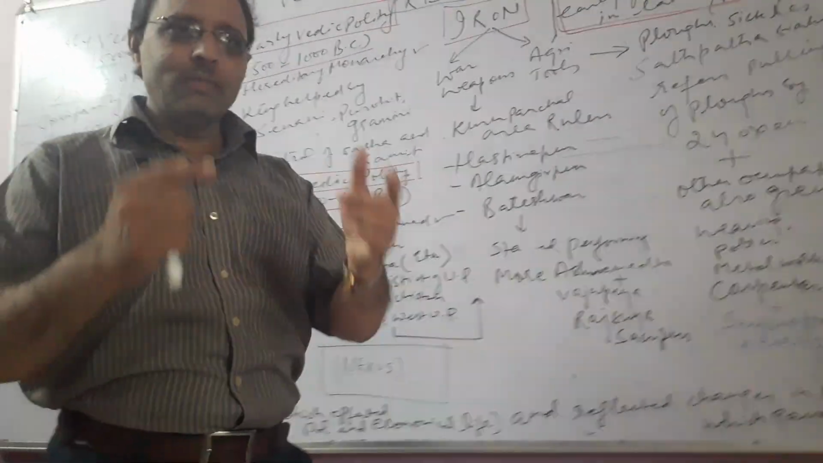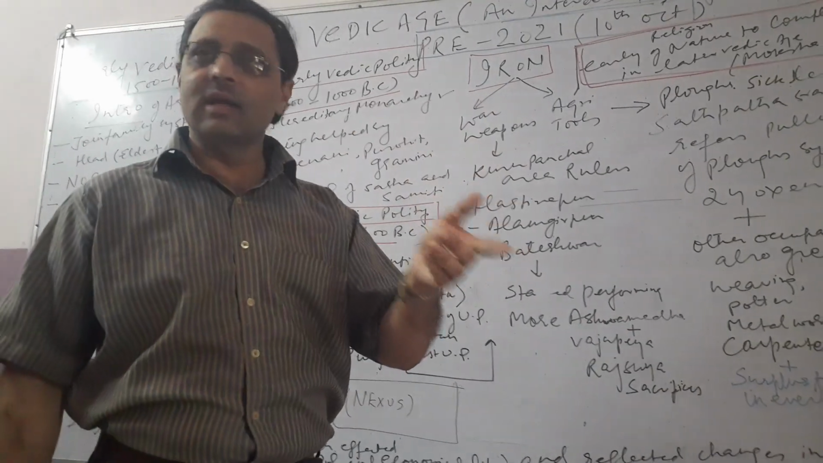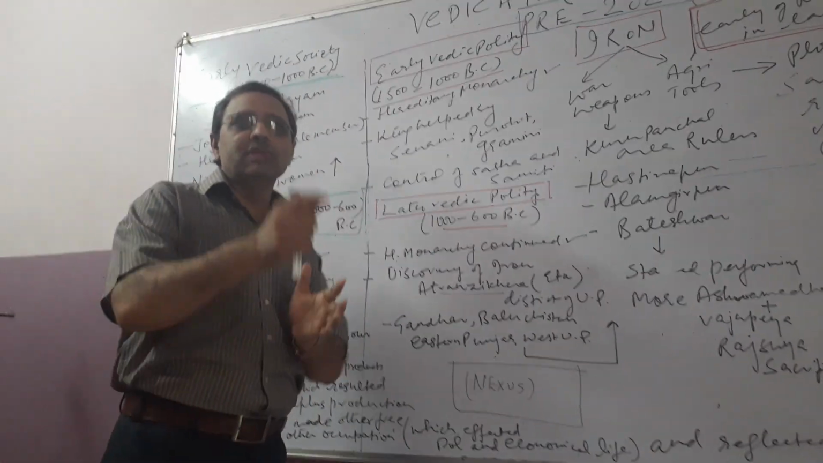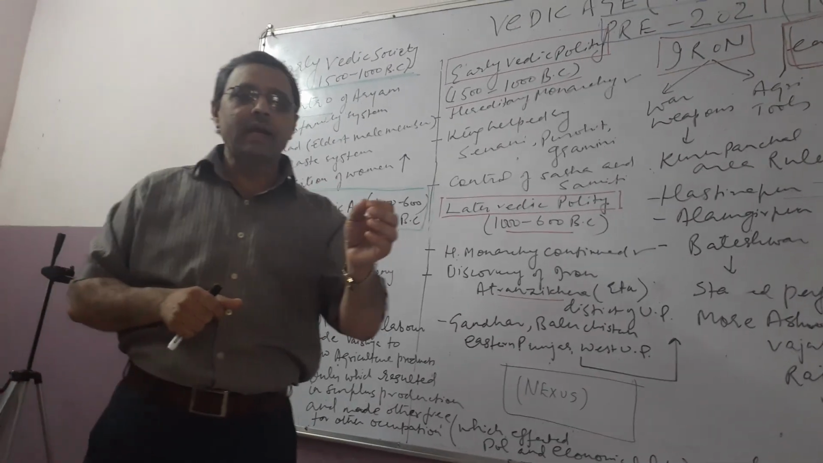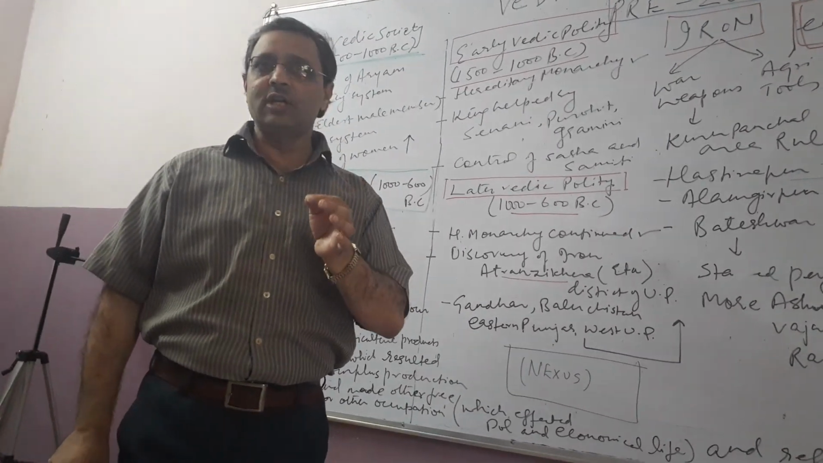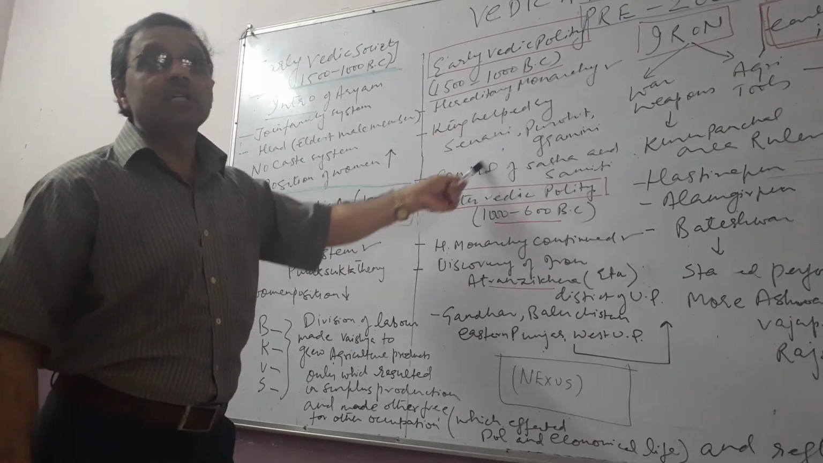The family was headed by the Kulpati, and a number of families make one gram, headed by the Grampati. A number of grams make one Vish, headed by the Vishpati, and a number of Vish make one tribe or Jan, headed by the Janpati, that is, the head of the Jan. And at this particular stage, there were Jans only.